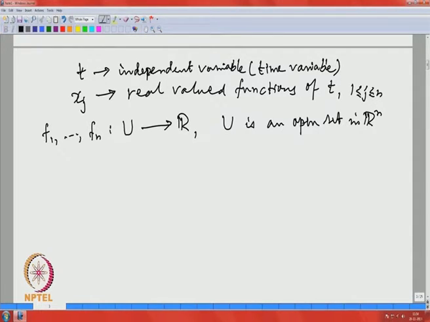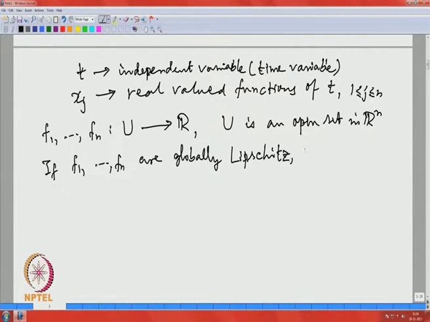So, for example, if f1, f2, fn are globally Lipschitz, that you already learnt in the existence theory of differential equations, then the IVP, the initial value problem for 1, is well posed.